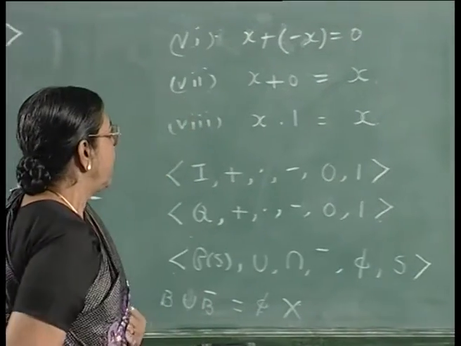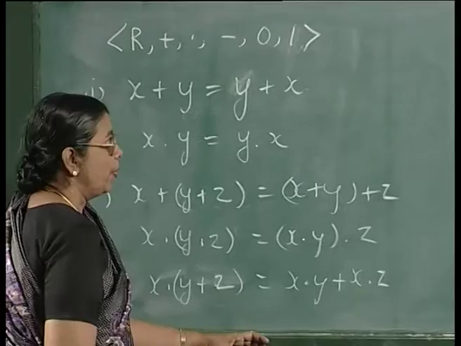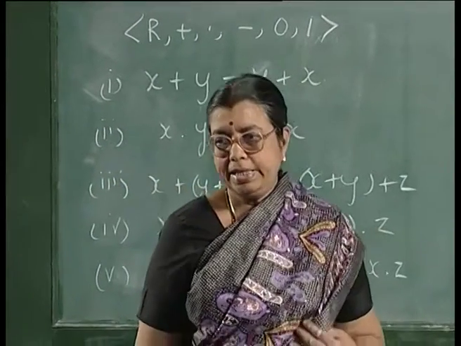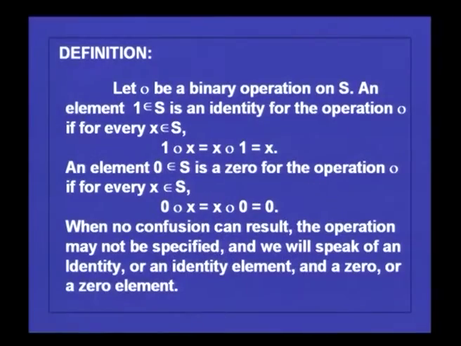So, I have been using the terms 0 element, 1 element, but let us see formally what these 0 elements and 1 elements are. Consider a binary operation on a set S. Let dot be a binary operation on a set S. An element 1 belonging to S is an identity for the operation dot if for every x belonging to S, 1 dot x is equal to x dot 1 is equal to x. In this case, you call 1 the identity element.